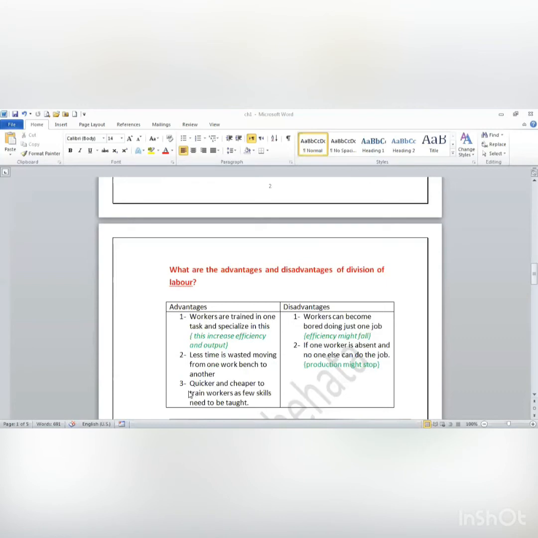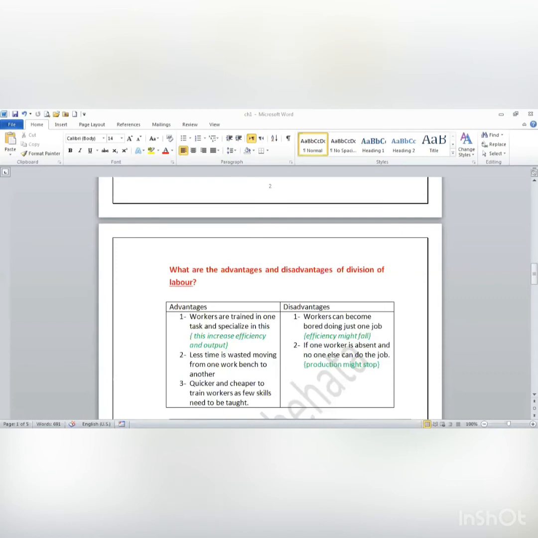The third one, when you're going to train them on this task, will it take time or not? Suppose I'm going to explain business for you. How much time will it take to explain business? It may take, for example, an hour. If I'm going to explain business, math, and physics, how many hours are needed? Maybe 3 hours. So if I'm going to train you on one task only, this will be quick and cheap at the same time. So it is quicker and cheaper to train workers as few skills need to be taught. Okay? But what's the disadvantage?